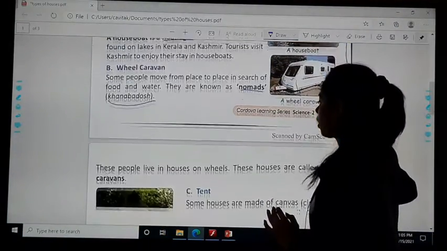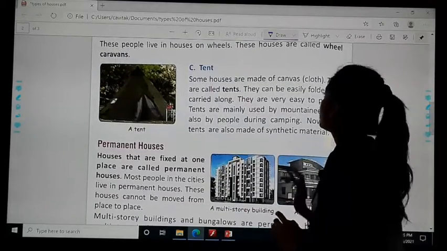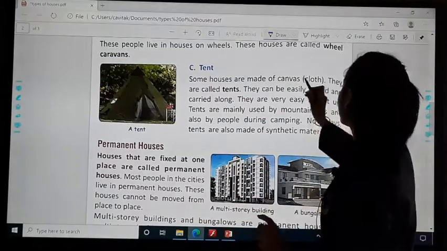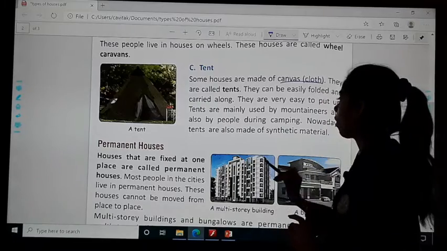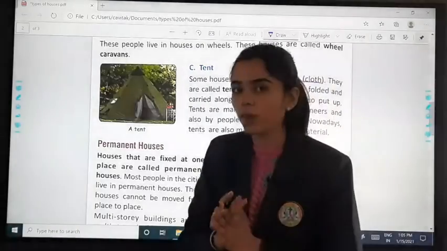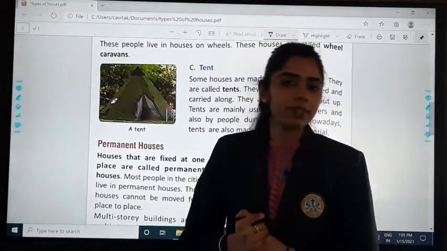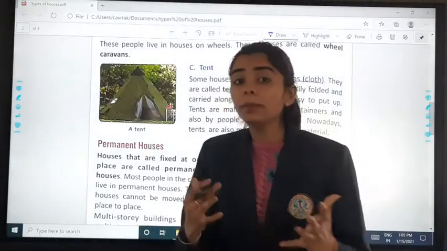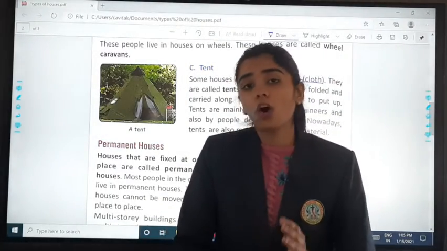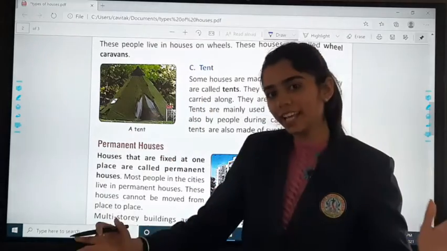Then the next was tents. What are the tents? The tents are made up of canvas, that is a cloth. They can be easily folded and carried along. हम tents को easily fold भी कर सकते हैं and उसे carry भी कर सकते हैं. So generally people who like adventure or go on adventurous trips prefer living in a tent.